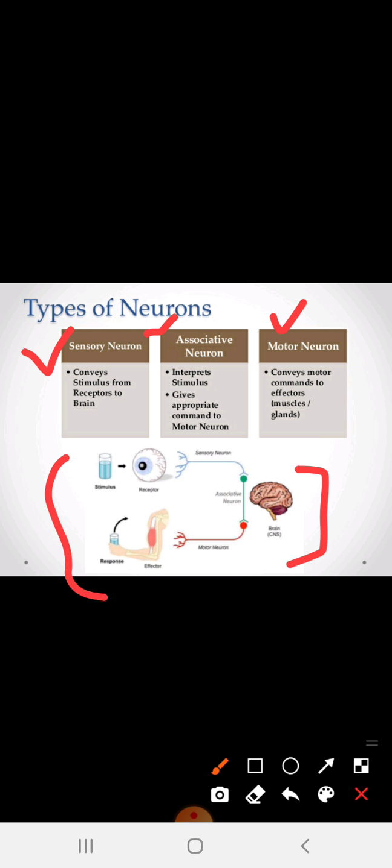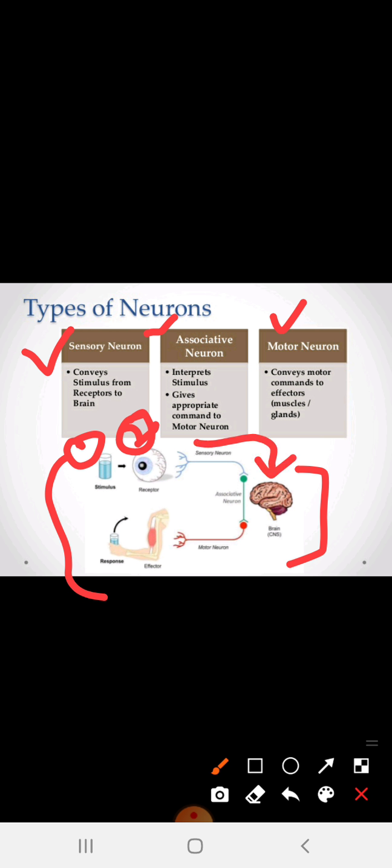Then what happens in the next step? The first step is that I need water, and if I have to search for water to drink, I take the help of my sense organs, which act as receptors. The second concept is the receptors: I have to drink water, and this message has to be passed to the brain.